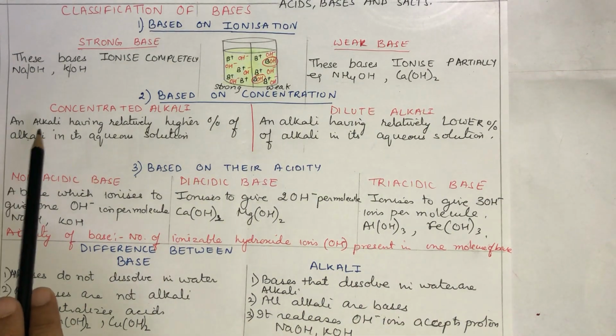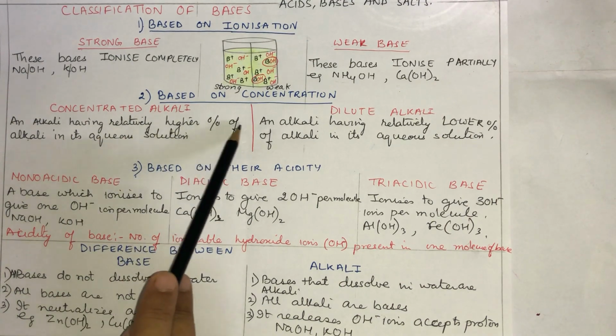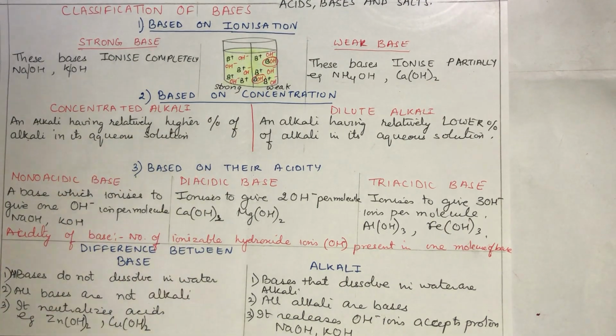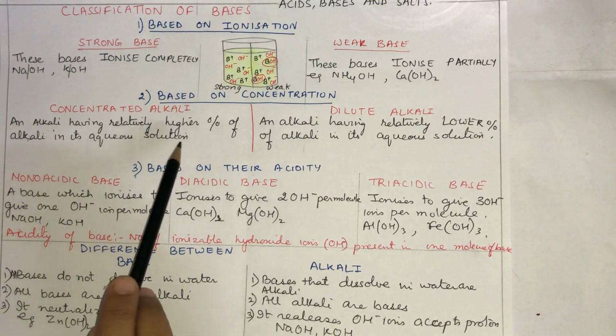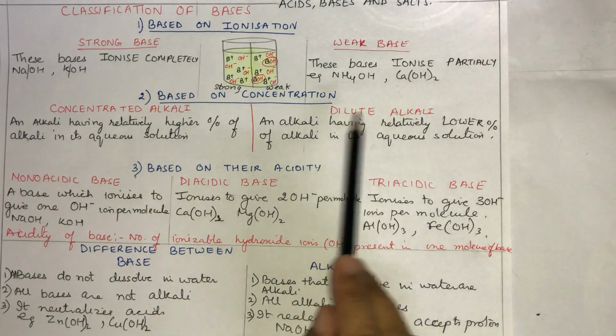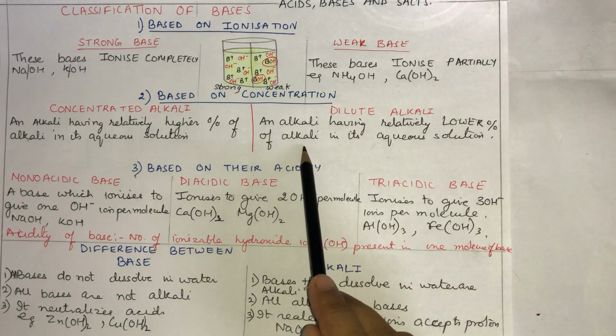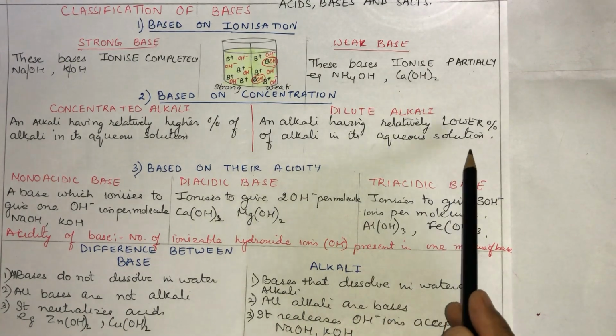So what is an alkali? A concentrated alkali is an alkali having a relatively higher percentage of OH in its aqueous solution. And a dilute alkali is an alkali having a relatively lower percentage of OH ions in its solution.